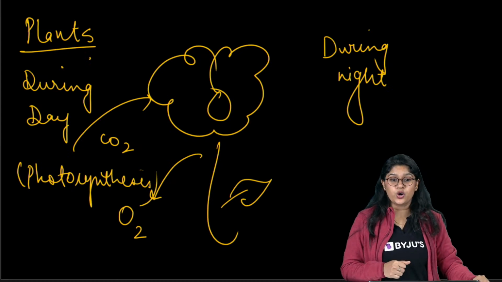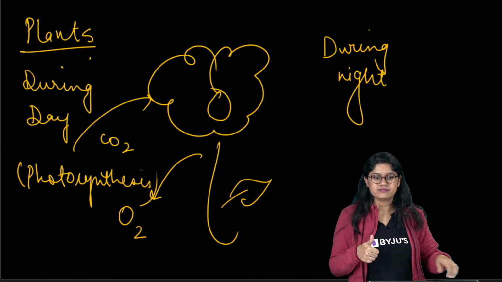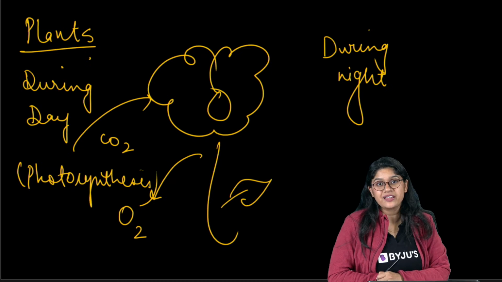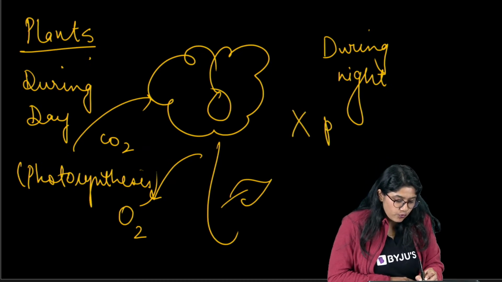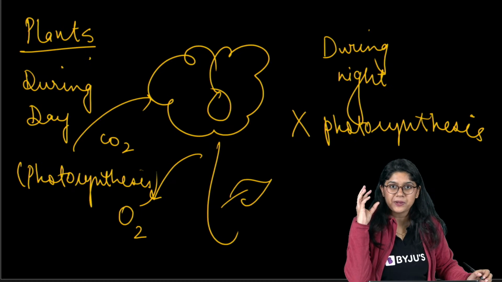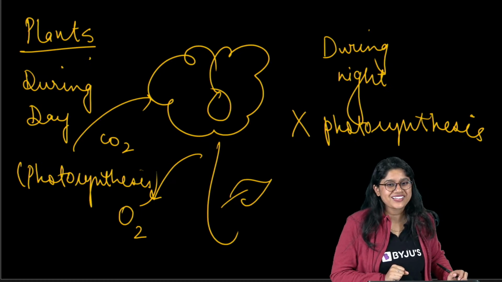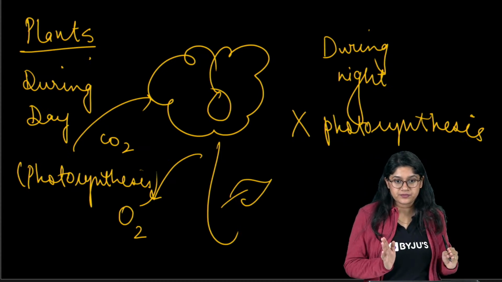Yes, everyone, yes or no? Or you can give me a thumbs up. Very good. Awesome. But during night time, as there is no sunlight, there is no photosynthesis. Easy peasy. Now at night when there is no sun, photosynthesis will not take place. So, that's about the photosynthesis.